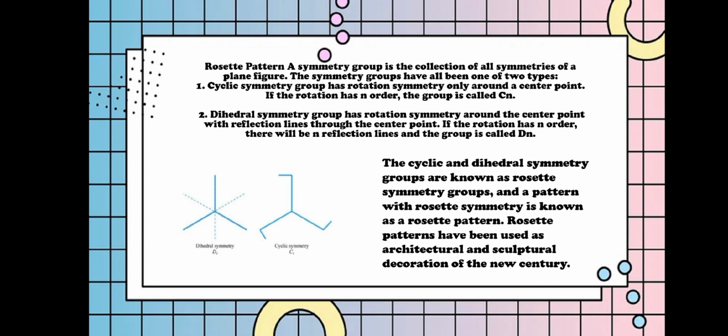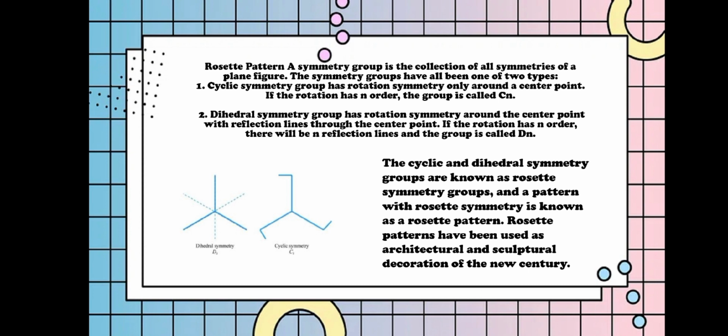Rosette pattern. A symmetry group is the collection of all symmetries of a plane figure. The symmetry groups are all one of two types. The first one, the cyclic symmetry group, has rotation symmetry only around a center point. If the rotation has order n, the group is called C_n.